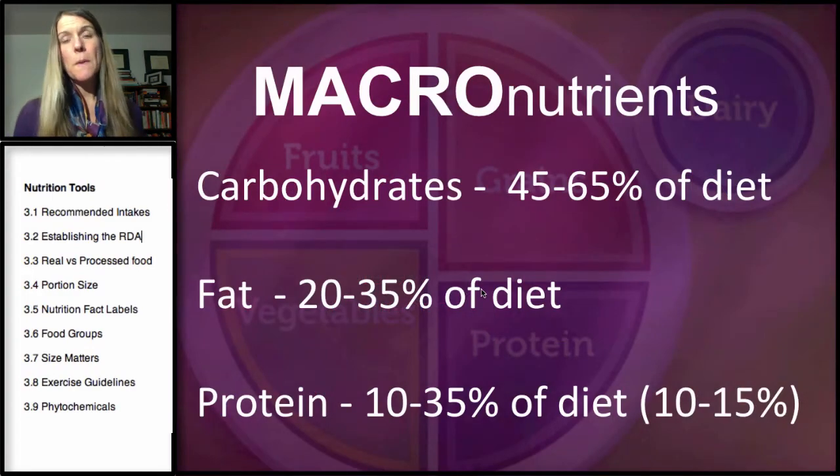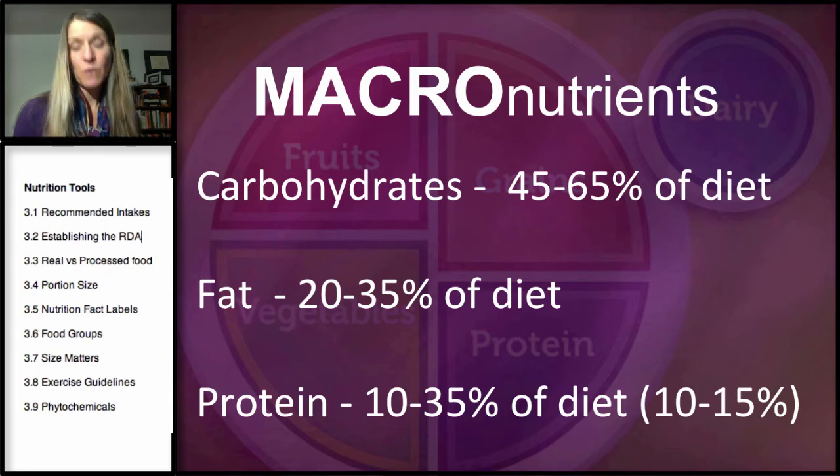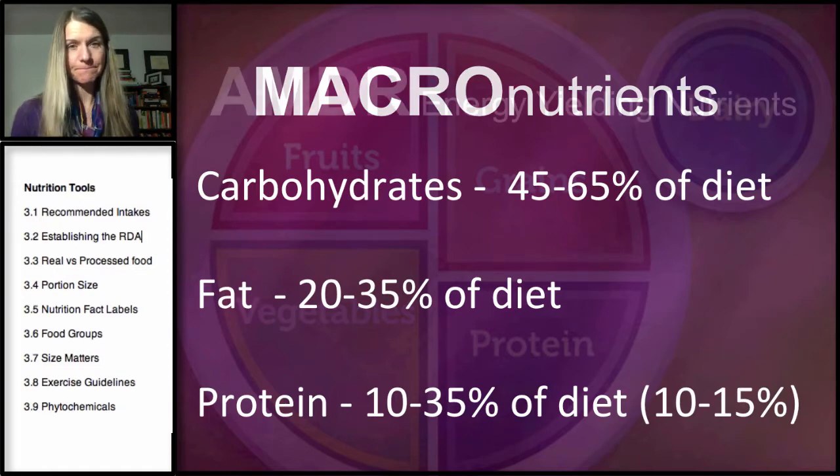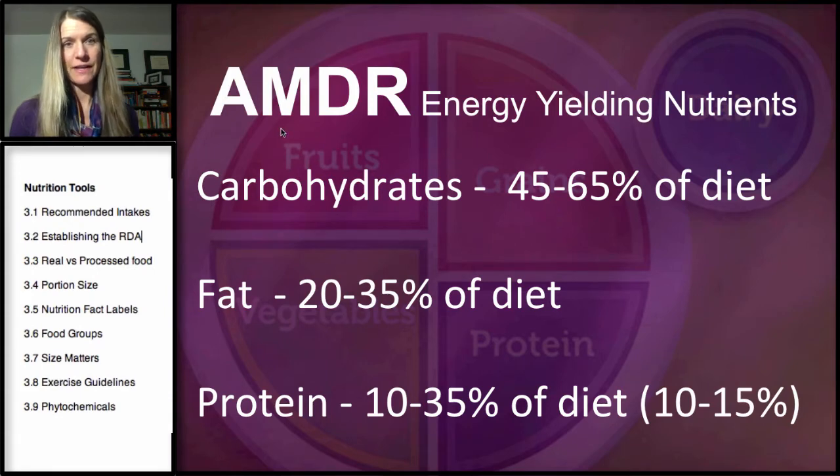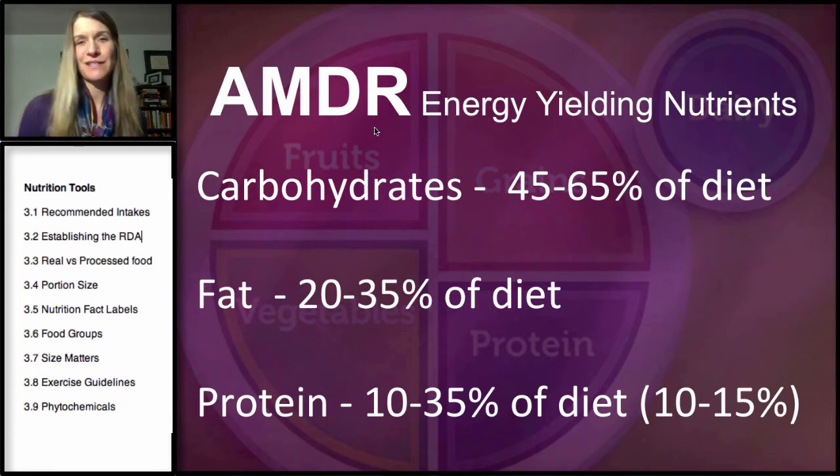So let's move on to macronutrients, our energy yielding nutrients. We were just discussing vitamins and minerals. That was micronutrients. We have recommendations for each of our 3 macronutrients. Now, these are called the AMDR, the acceptable macronutrient distribution range.